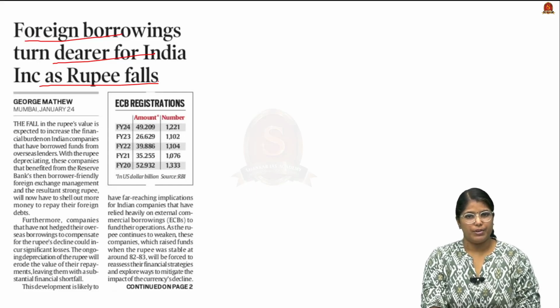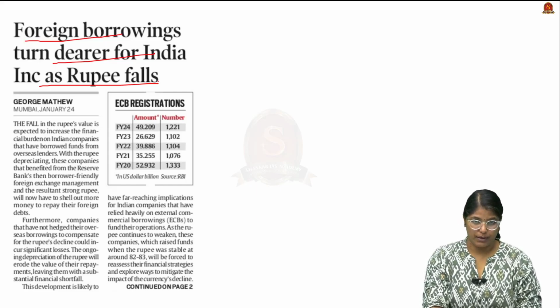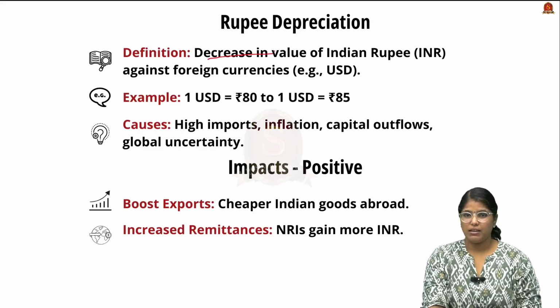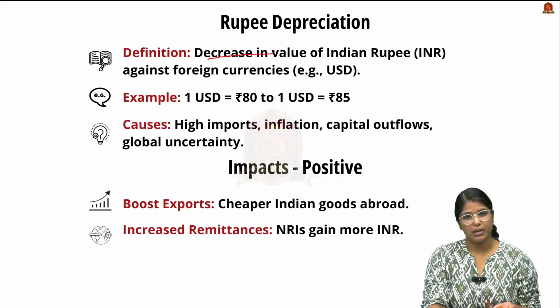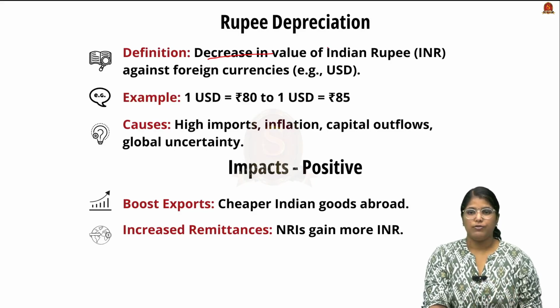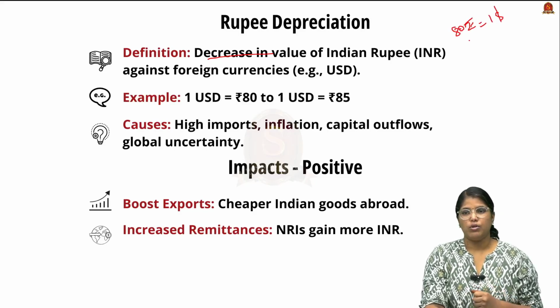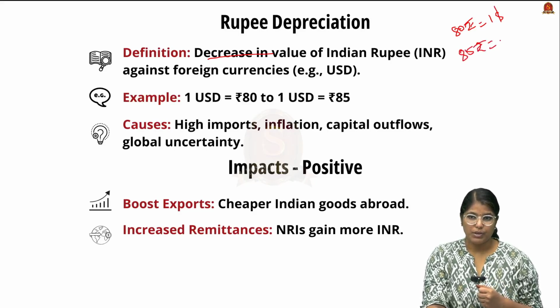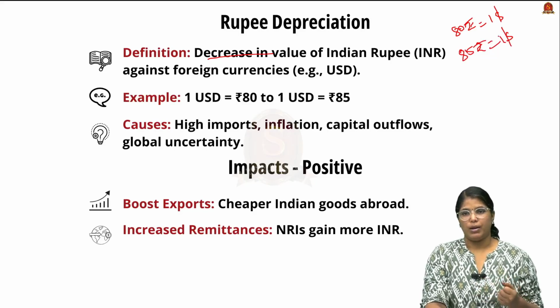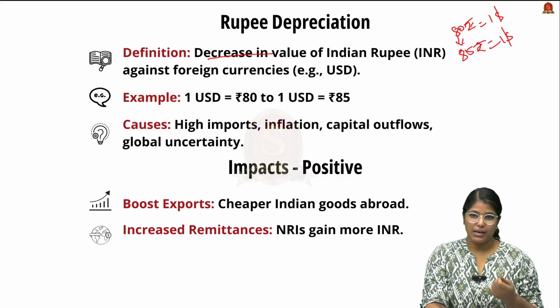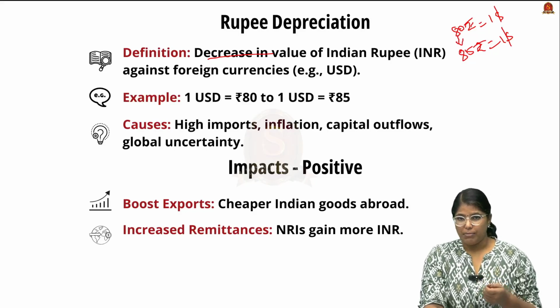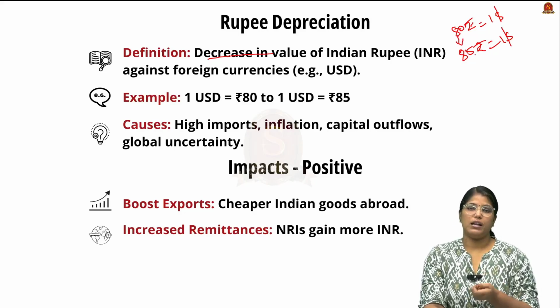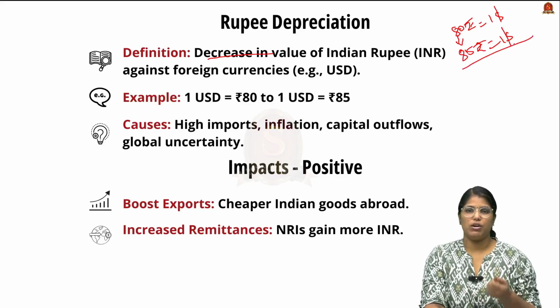So what is this rupee depreciation? Let us understand that from the prelims perspective. Rupee depreciation is nothing but the decrease in value of Indian rupee against a foreign currency. For example, imagine currently 80 rupees should be paid to obtain $1. We call it depreciation when we have to pay 85 rupees to obtain this $1. Here it appears that the money value is going up, but no, you have to pay a lot to obtain that $1. So this case we call depreciation.